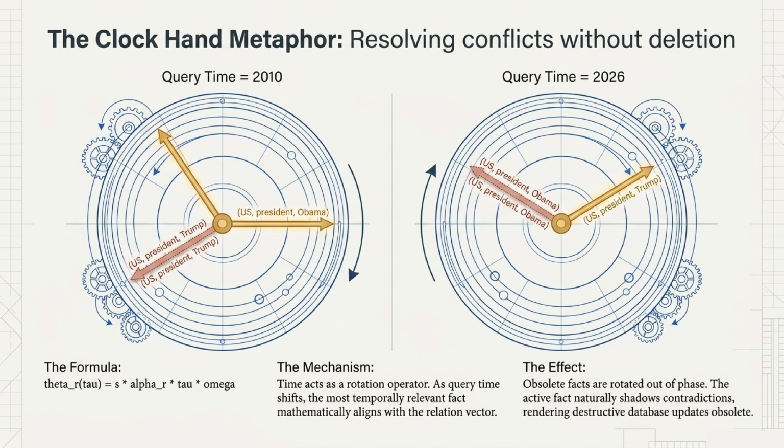Slide 6 illustrates how this works using the clock hand metaphor. Imagine a clock where time acts as a rotation operator. As our query time sweeps forward, say, moving from the year 2010 to 2026, the most temporally relevant fact mathematically aligns with the relation vector. The profound effect here is that obsolete facts are simply rotated out of phase. The active fact naturally shadows any contradictions, rendering destructive database updates completely obsolete.